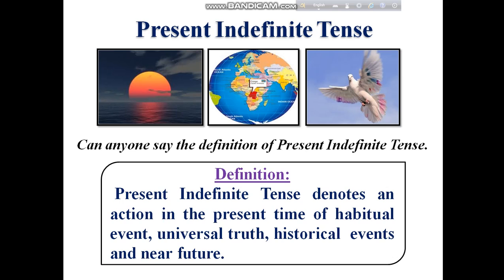So remember these 4 things: habitual event, universal truth, historical events, and near future. This indicates present indefinite tense. If you get these events in any sentence, then you can understand that the tense is present indefinite tense.